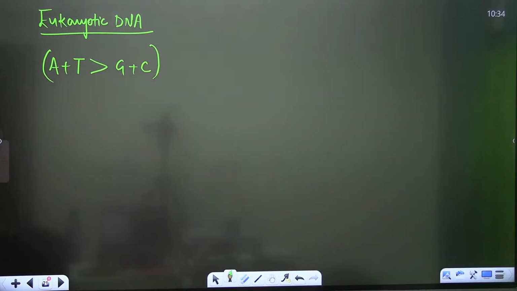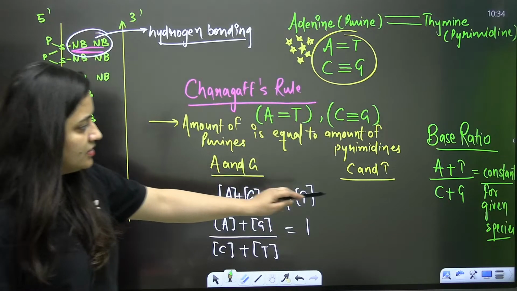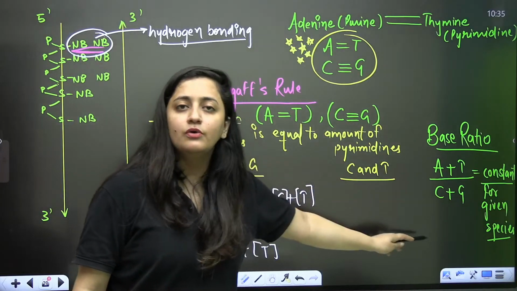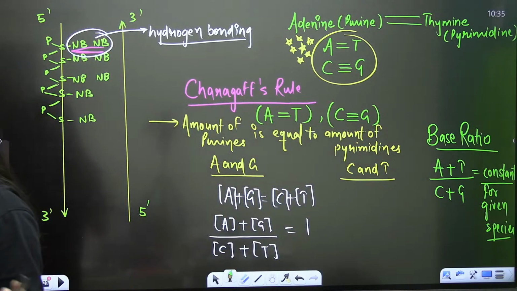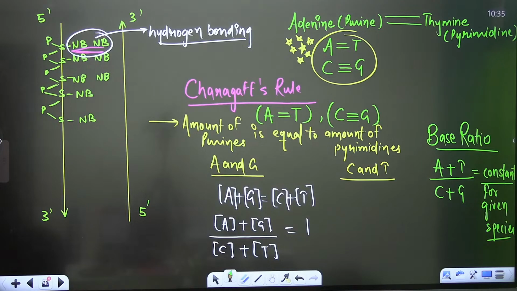So adenine is always equal to thymine, guanine is always equal to cytosine. The base ratio, I told you, is constant for a given species. Although it is variable in different species, it is constant for a given species. Is that clear? These points are very important. Clear? Sure?